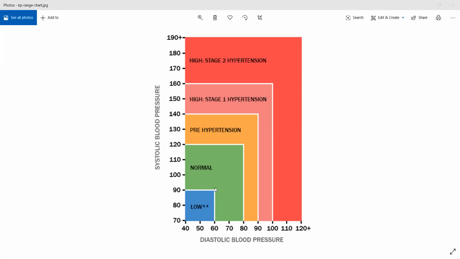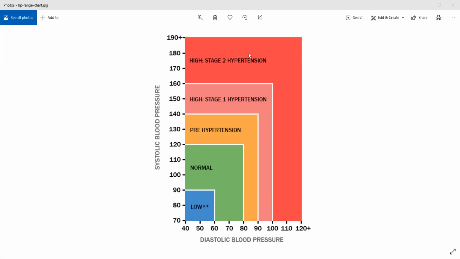How you assign a normal value is that between 90 to 120 and 60 to 80, the patient has normal and healthy functioning of their body. Anything over that is abnormal. The degree to which it is going up will change depending on the abnormality. The higher it is, the more damage it will cause to your blood vessels, to your organs, and as such to your body. So I hope you understood what is hypertension.